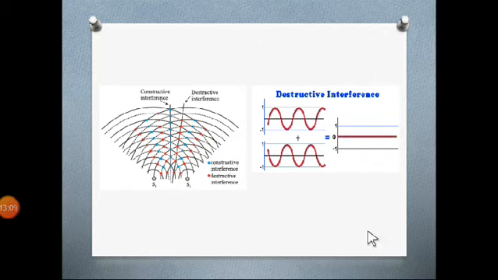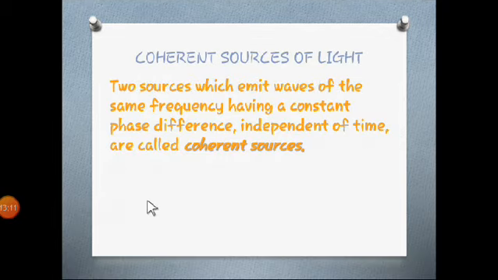So let's move towards our next point, which is coherent sources of light. Now what exactly are coherent sources of light? As we have said, when 2 or more waves interfere with each other, there exists a phenomenon known as interference, in which at some points we get maximum displacement and at some points minimum displacement. That pattern is combinedly known as interference, right?